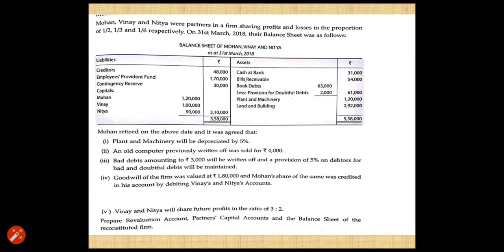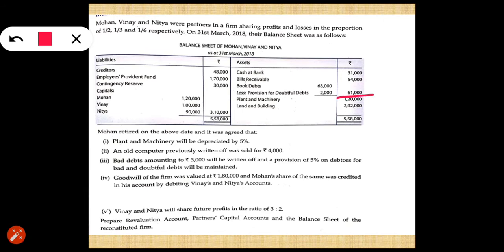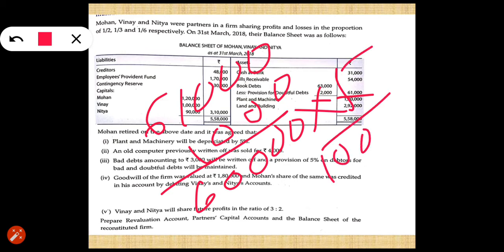So since the debtors on the outer column is 61,000, 2,000 out of bad debts is already minused. Now minus 1,000 from this 61,000, remaining is 60,000 and on this 60,000 you are going to create 5% provision and that will be equal to 3,000 rupees.